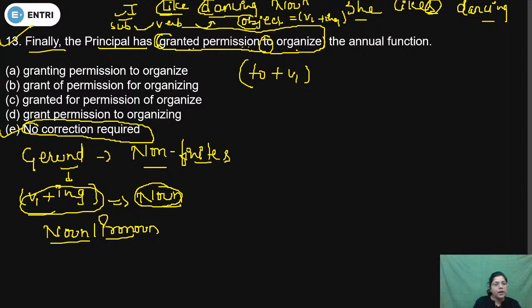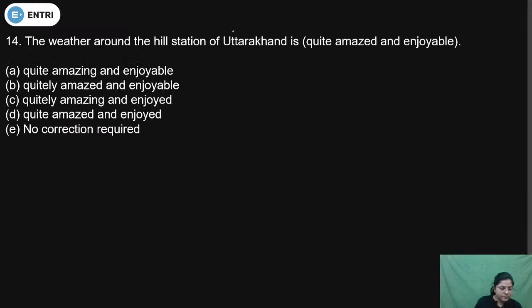No correction required. Because after permission, preposition to is correct, and after to we will use the first form of the verb. So this one is also correct. So that's why the correct answer option is E. Now come to the next question.